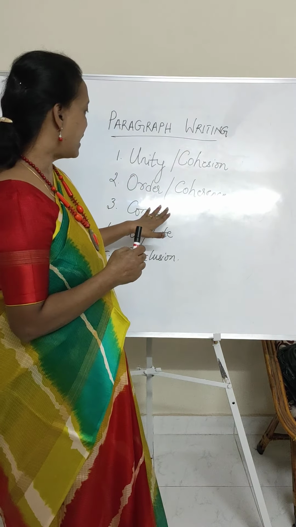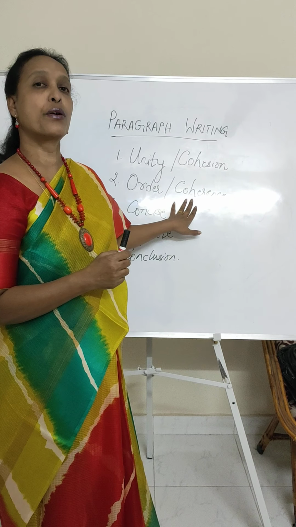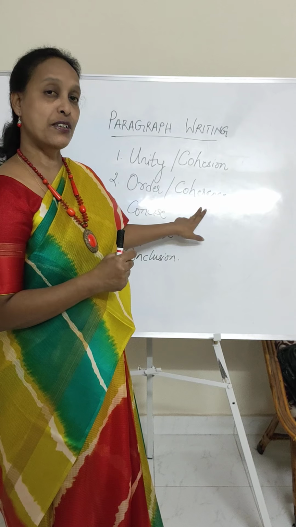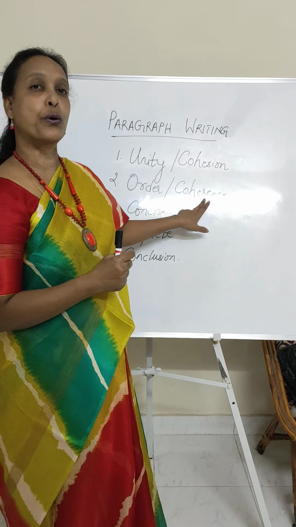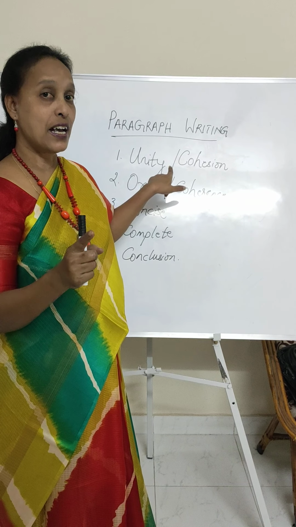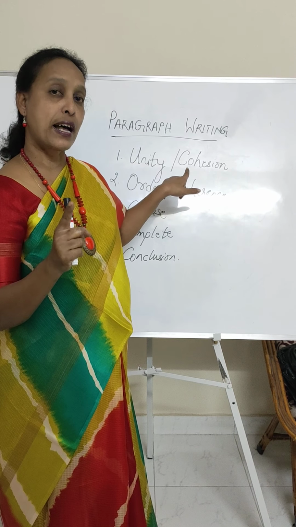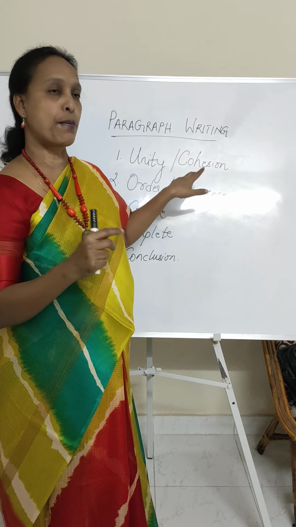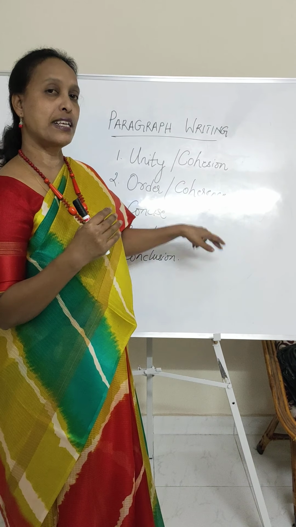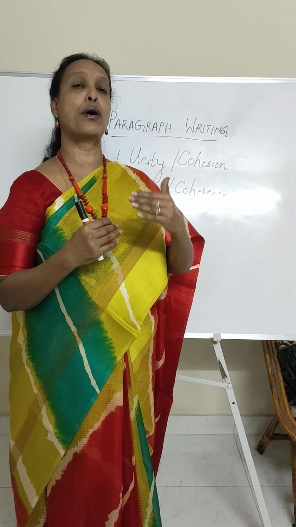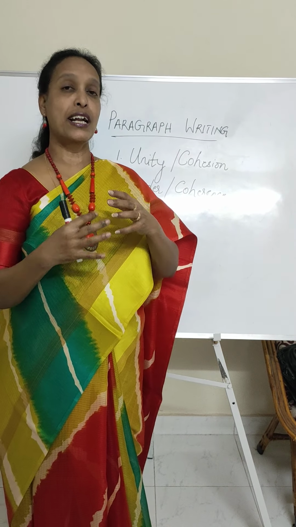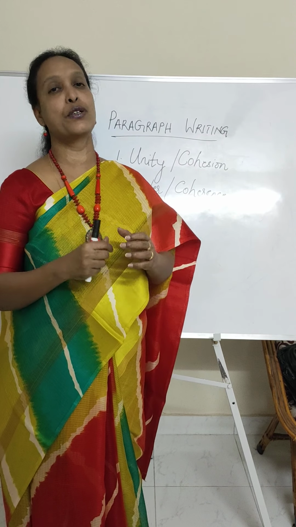All right. Now, this order is also called coherence. You will find these two words in your textbook. What is the difference between cohesion and coherence? Cohesion is nothing but unity in the paragraph, which means you are going to talk about only one topic throughout your paragraph. And when it comes to order, coherence means it has to be arranged in a proper order. You should arrange your sentences in a proper order so that they are all interlinked and connected to one another.